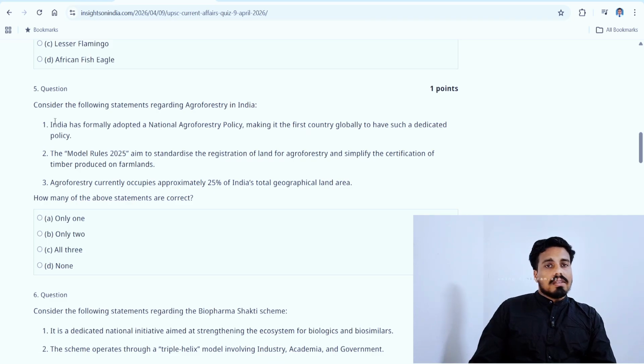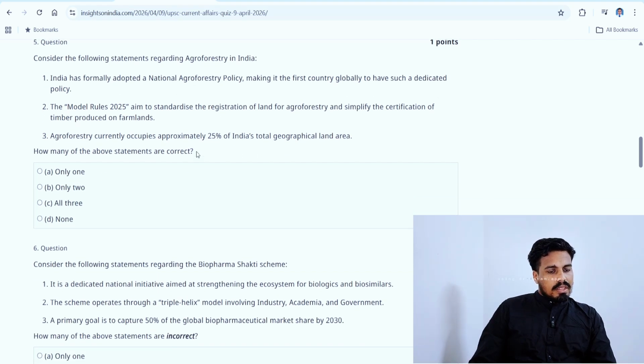So fifth question, this is our last question. Consider the following statements regarding agroforestry in India. India has formally adopted a national agroforestry policy, making it the first country globally to have such a dedicated policy. Yes, India has a national agroforestry policy, but whether it is the first country globally, that is questionable. So look, they are asking for the correct answer, and the options are hard here. Only one, only two, all three, and none. This type of options are hard. So let's move on to the second statement.